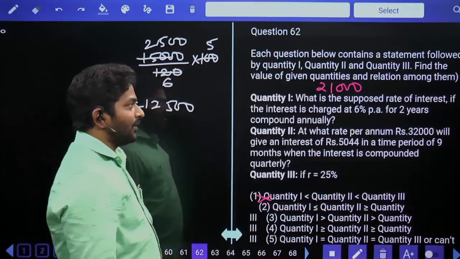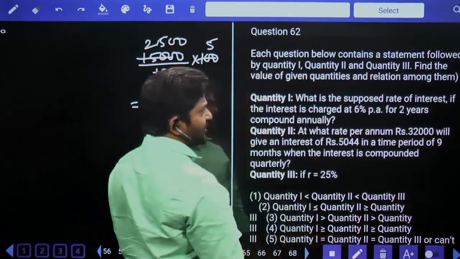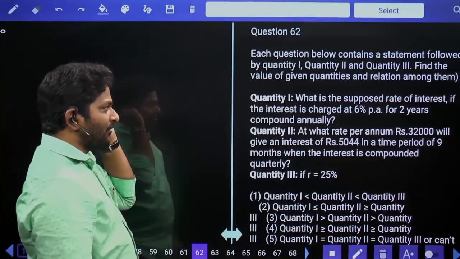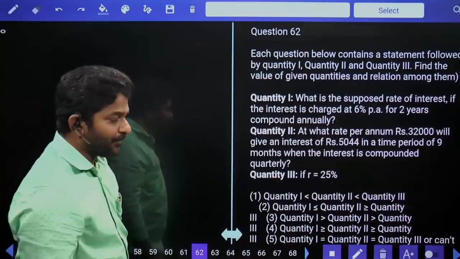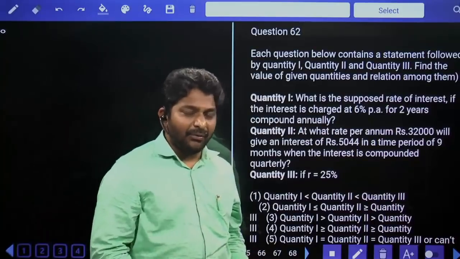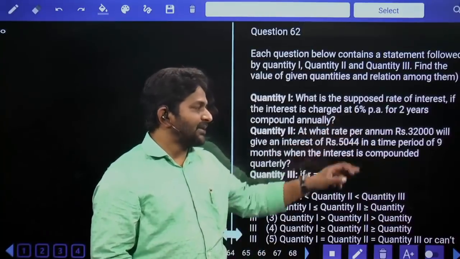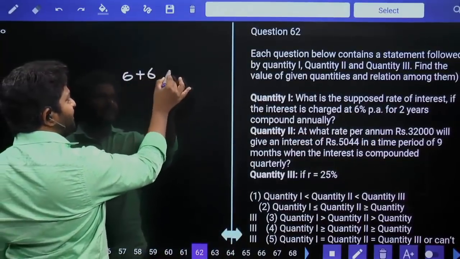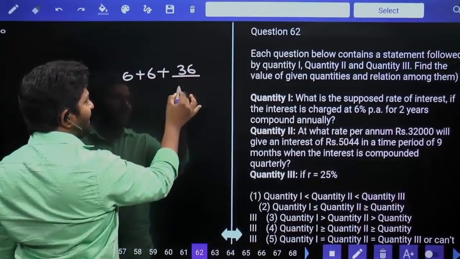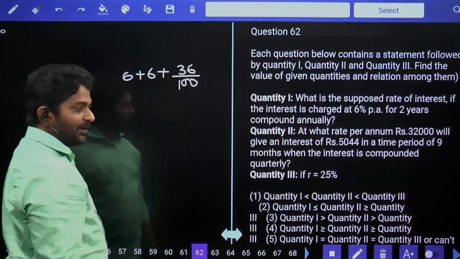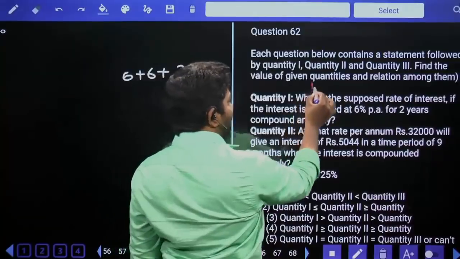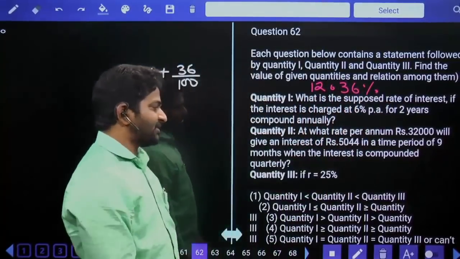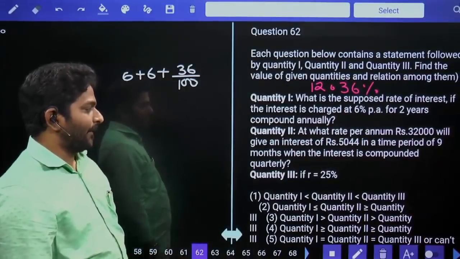Next. What is the supposed rate of interest if the interest is charged at 6% per annum for 2 years compounded annually? So it is relative, we have to use per year, if it is 6% per annum, compound interest for 2 years is x% plus x% plus x square by 100 percentage. That is 12.36. 12.36 percentage is our final answer. Next.